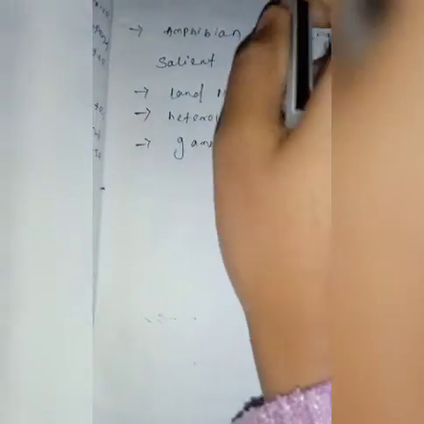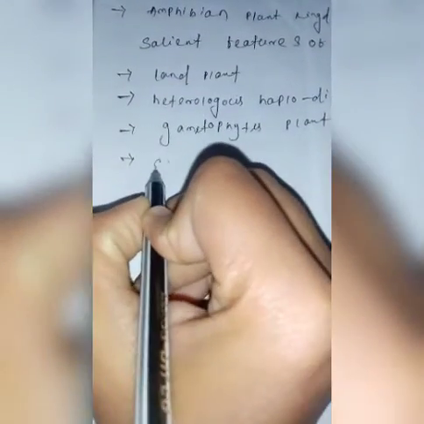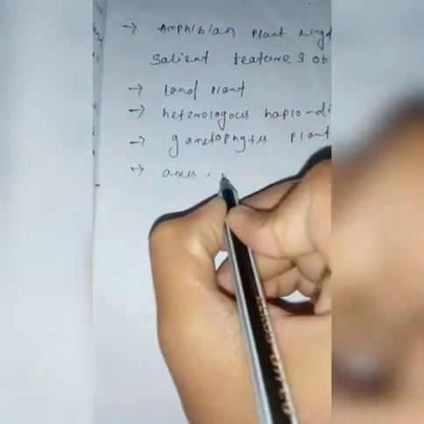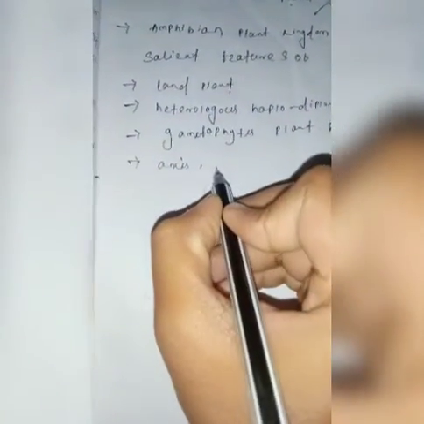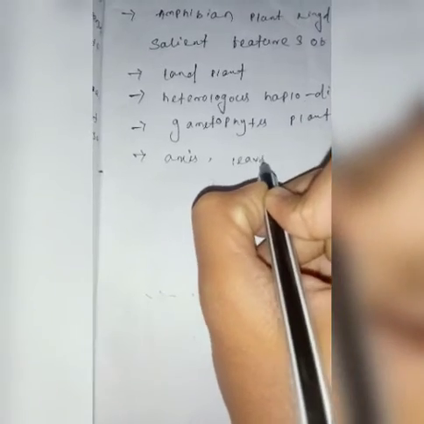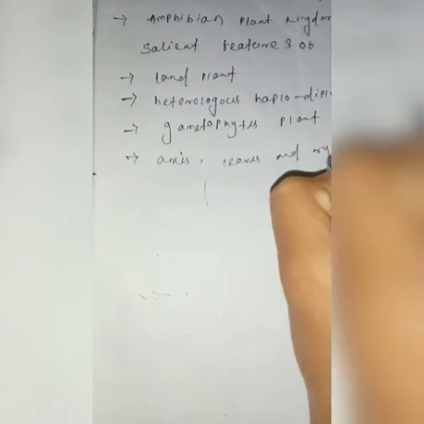The plant body of Bryophyta can be classified into three parts: axis, leaves and rhizoids.